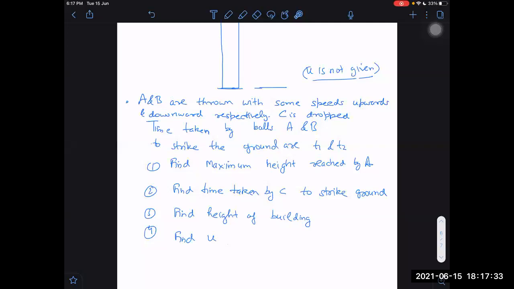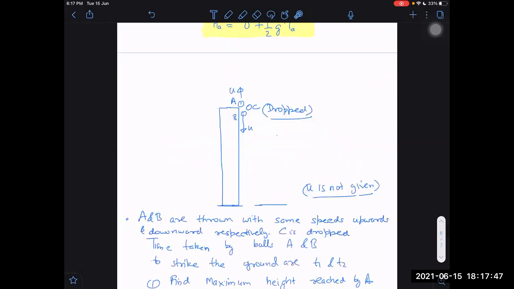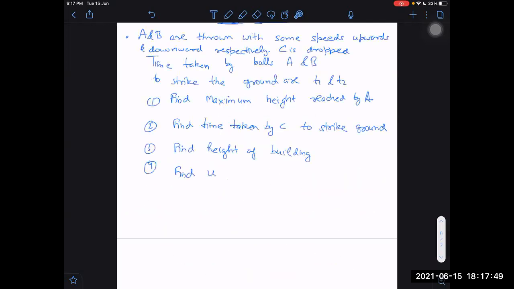Sir, their maximum height means with respect to ground or with respect to tower, sir? Wait, let me check once. Find the maximum height reached by A. I did not mention it. I should have mentioned with respect to ground maybe. From ground. No, with respect to tower, sir.